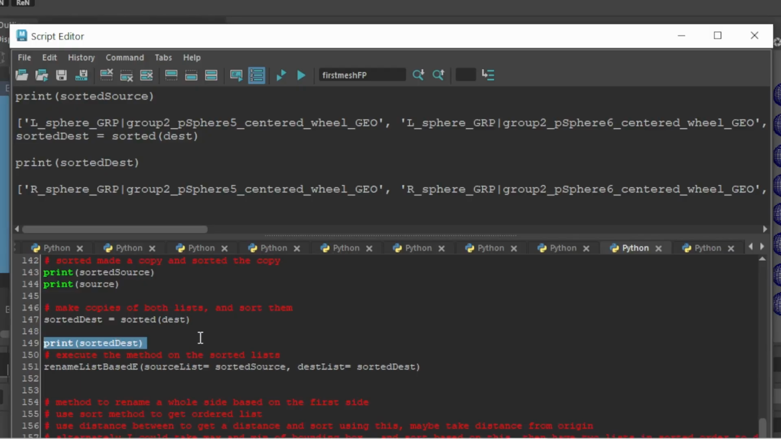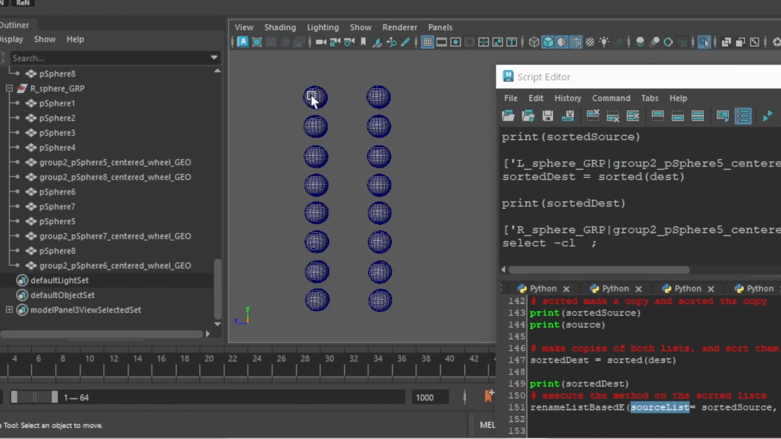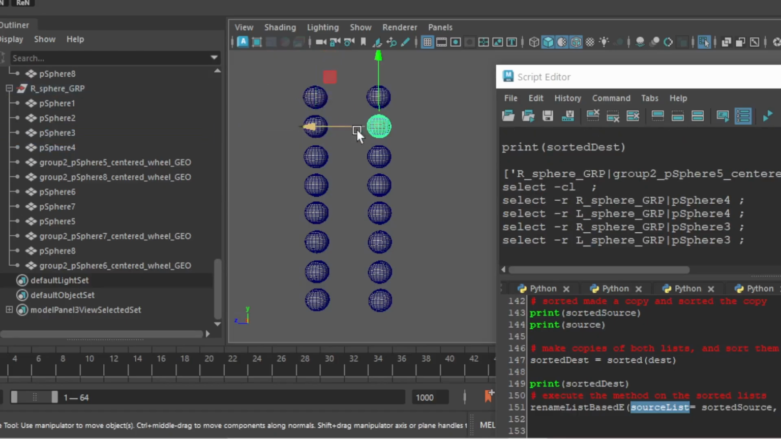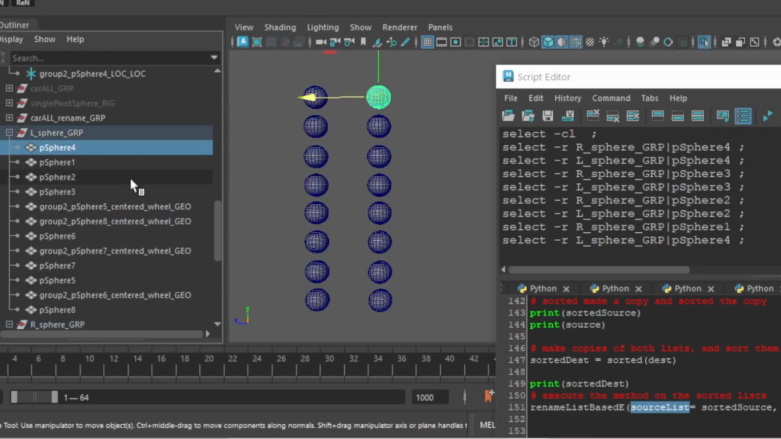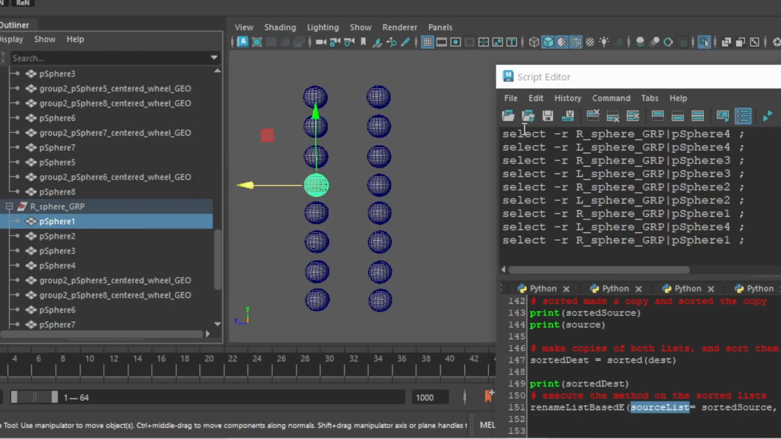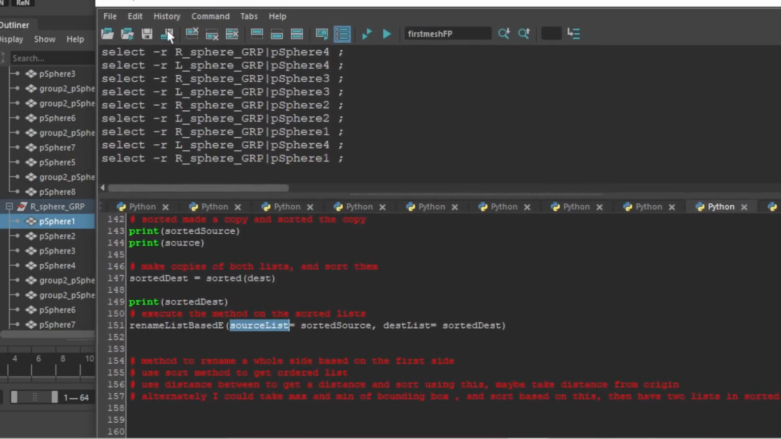Okay, so we see we got them in the same order. So now if we were to pass them into our method, it would rename based on the order. So this method would now rename them properly because they're going to be lined up in order like this. Note this isn't going to change the order in the outliner, which is still going to be out of order like that. But in terms of our list, we're going to have properly sorted lists in the same order here. So if you pass them into the method, it would work properly now.